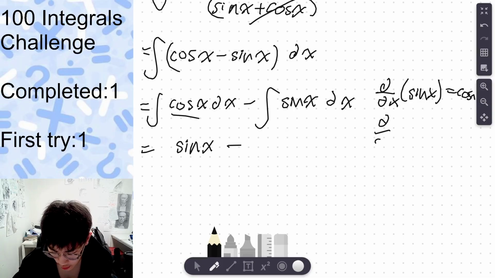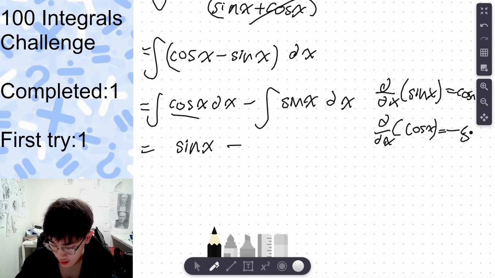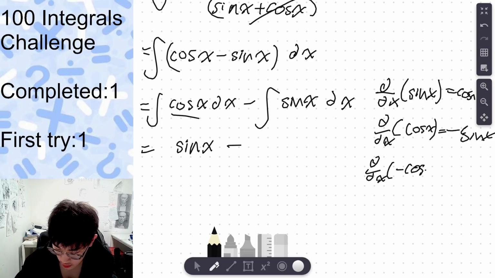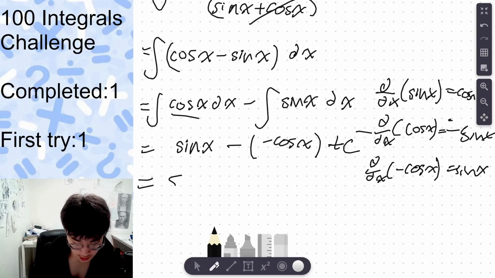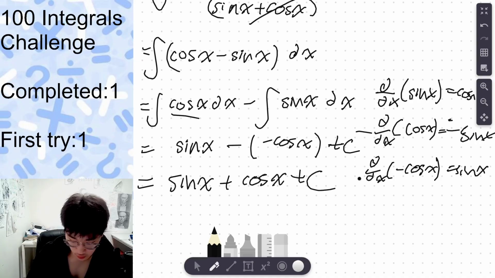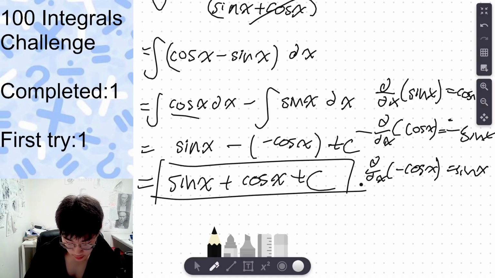I think the derivative of cosine of x gives you minus sine of x, which means the derivative of minus cosine of x will give you sine of x, because minus times minus equals positive. So minus cosine of x plus c, and if you think about it, that's just sine of x plus cosine of x plus c. What a beautiful answer.